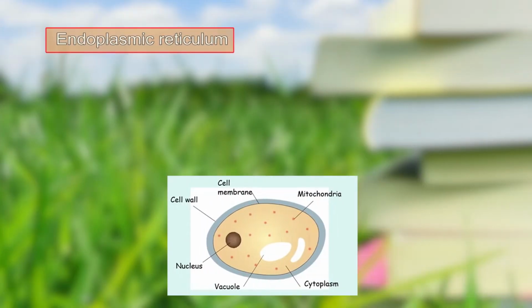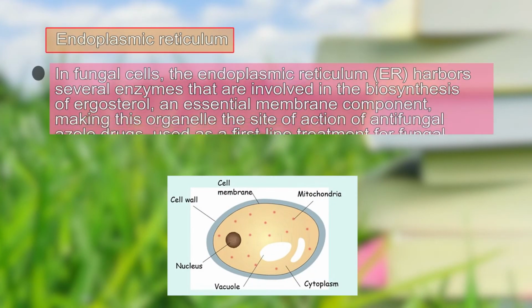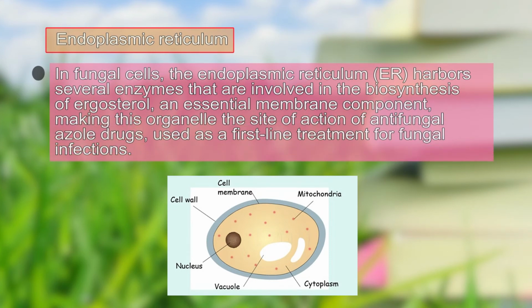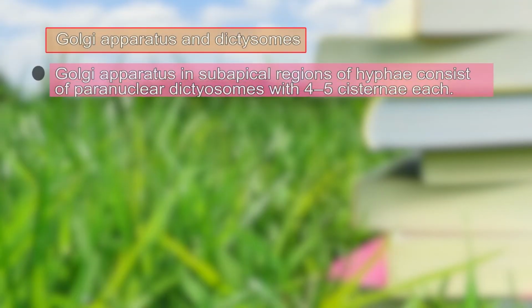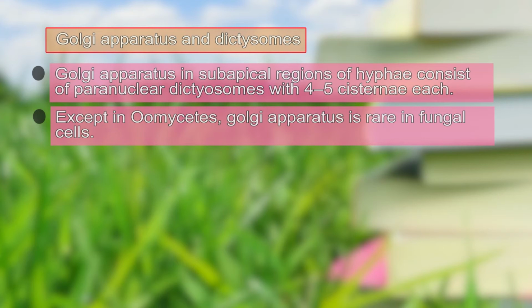Coming on to the vacuole, which is again a character mimicking the plant cell, it contains many small molecules and biosynthetic precursors such as basic amino acids and polyphosphate granules. Golgi apparatus and dictyosomes are other cell organelles that we find in fungi. The Golgi apparatus may have paranuclear dictyosomes with 4 to 5 cisternae.